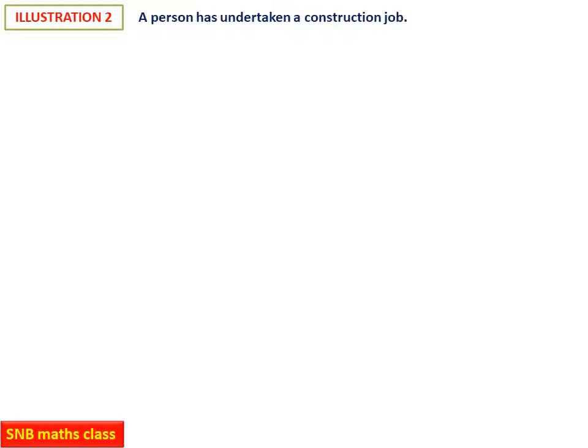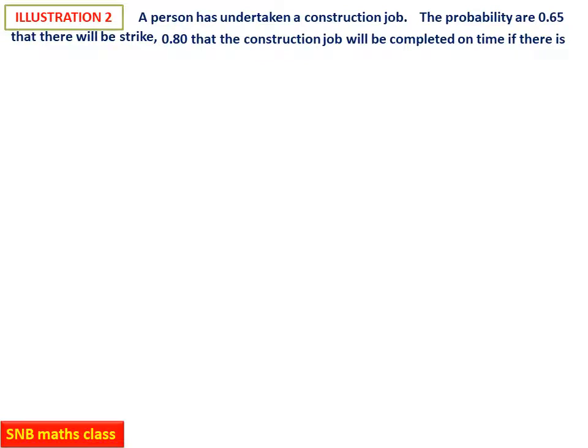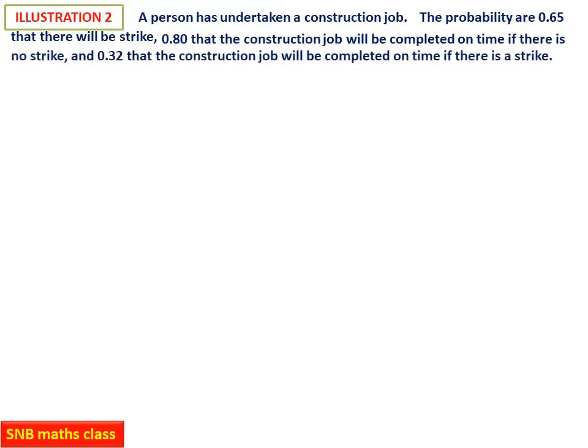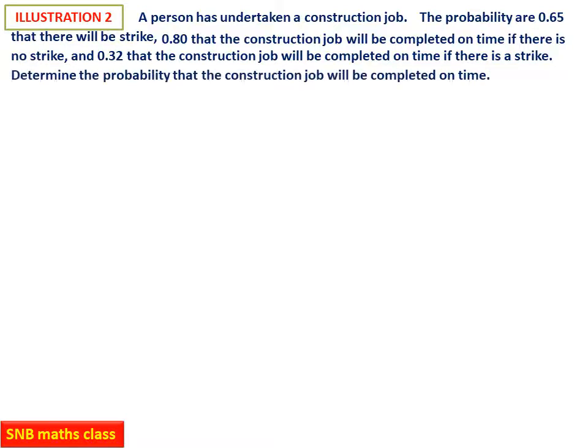Second example, a person has undertaken a construction job. The probabilities are 0.65 that there will be a strike and 0.8 that the construction job will be completed on time if there is no strike, and 0.32 that the construction job will be completed on time if there is a strike. Then determine the probability that the construction job will be completed on time. So this is once again based on total probability theorem only.